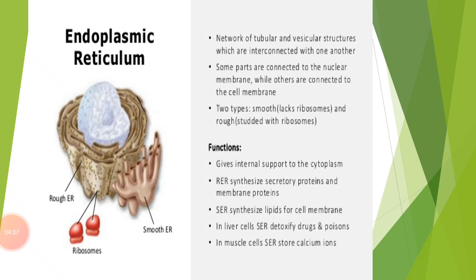The term endoplasmic reticulum was first used by Porter and Fulham in 1945. It is commonly found in all the cells except prokaryotic cells and RBC of mammals. It is also known as ergastoplasm, and in muscles it is commonly known as sarcoplasmic reticulum. So this is about the endoplasmic reticulum that I have told you.